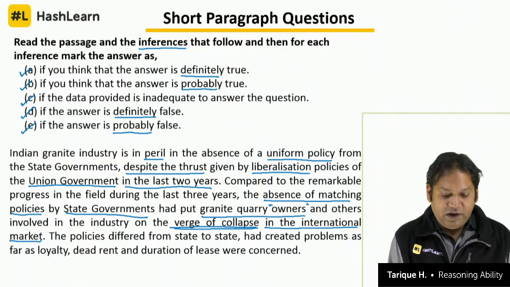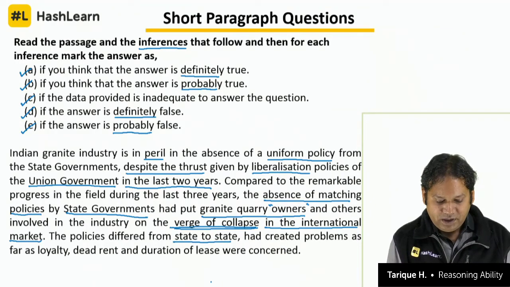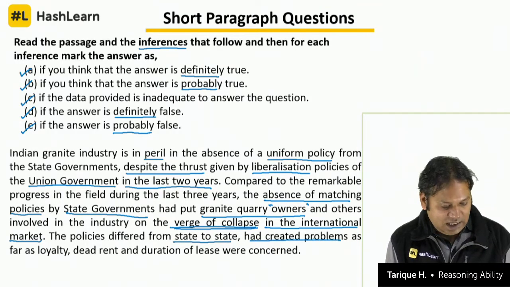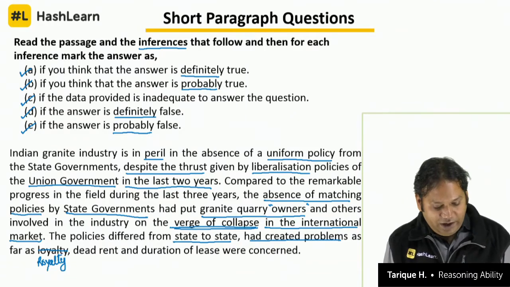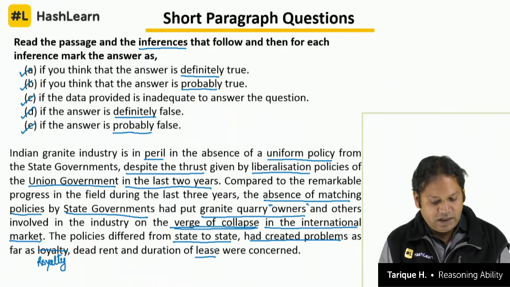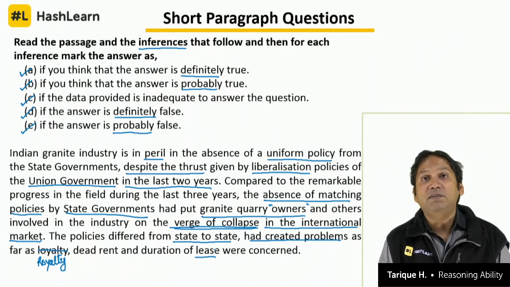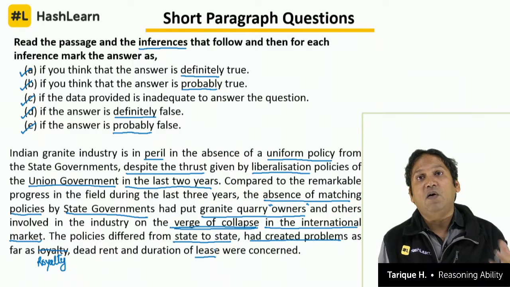The policies differed from state to state, and had created problems as far as royalty, dead rent and duration of lease were concerned. It's not loyalty, it should be royalty. We don't have loyalty, we have royalty. So 3 main things are there. What are the 3 main problems? One is royalty. What is royalty? When you take a lease of a mine.